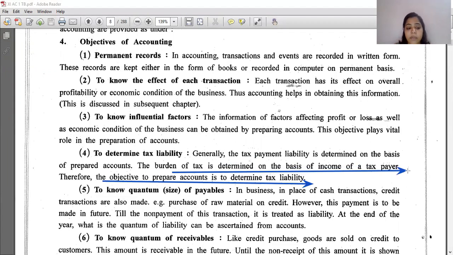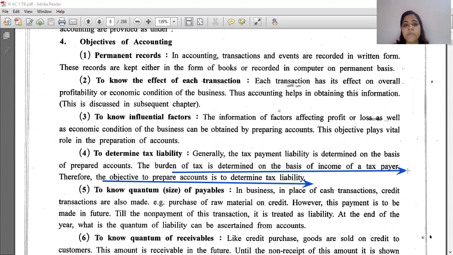Is it clear? Now, next is to know the quantum or size of payables. What are payables? The amount that we are going to pay in the future. Is it clear? It means we had purchased stock on credit. Stock means raw material, your product. Suppose you are a dealer of textile goods, that is saris, suits and material, right?